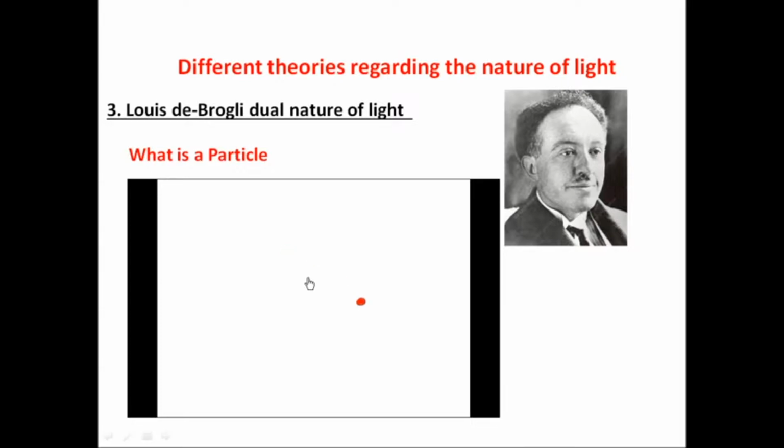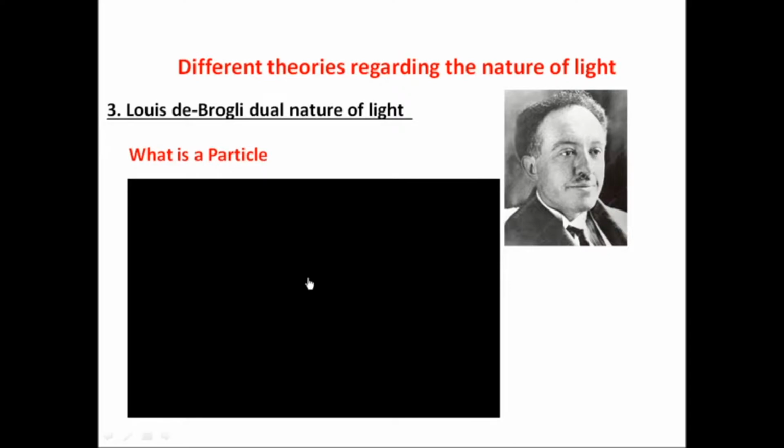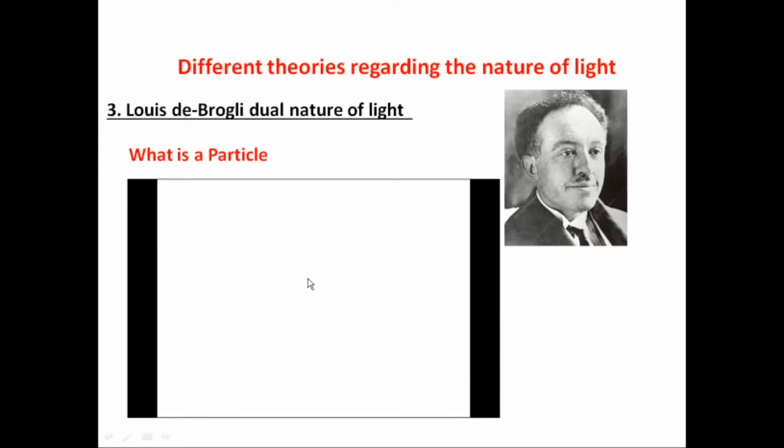The particle can give off energy when slowed down. That means if the particle is suddenly stopped, it will give off energy. If you see this graph, this video, the particle is moving. So we can specify where the particle is. Here is the particle, and we can easily tell that this is the particle. With the help of the y-axis and x-axis, we can specify this particular location.